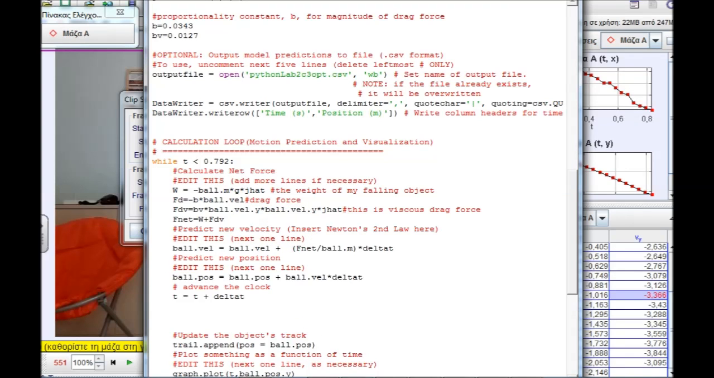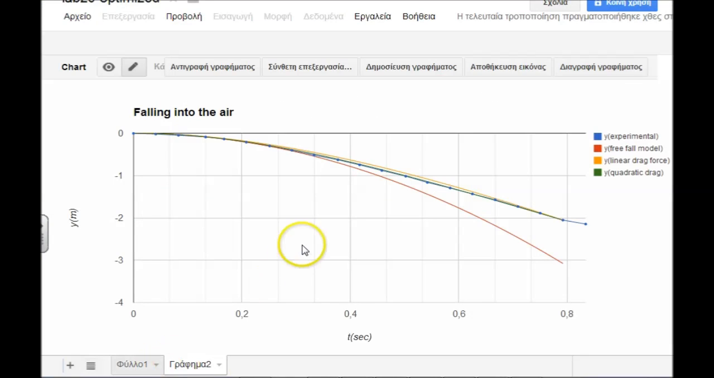The data I gained are graphically represented here, where I have y position versus time. As you see here clearly, both models, the free fall model and the linear drag force model, either overestimate or underestimate the experimental data, while the quadratic drag force model fits the experimental data satisfactorily.